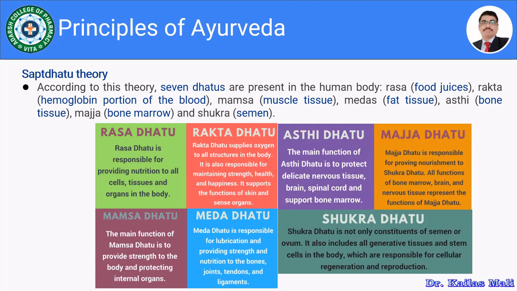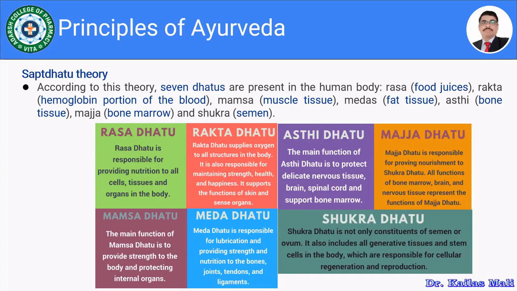Then Meda Dhatu is responsible for lubrication and providing strength and nutrition to the bones, joints, tendons, and ligaments. And the last Dhatu is known as Shukra Dhatu. Shukra Dhatu is not only the constituent of semen or ovum, it also includes all generative tissues and stem cells in the body, which are responsible for cellular regeneration and reproduction.